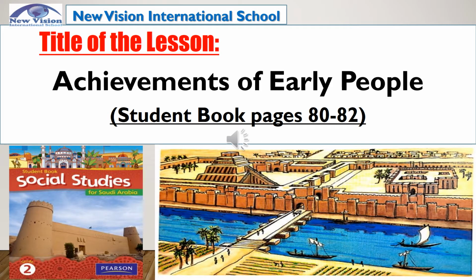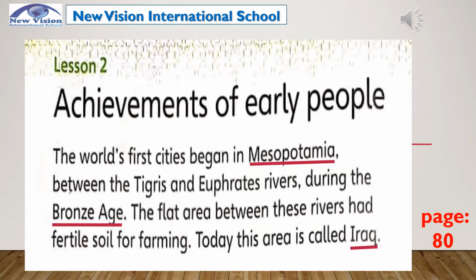Now, class, I want you to listen carefully as I discuss the achievements of early people. It's found on page 80 of your student book. Kindly grab your highlighter and highlight some important points. Achievements of early people. The world's first cities began in Mesopotamia between the Tigris and Euphrates rivers during the Bronze Age. The flat area between these rivers had fertile soil for farming. Today, this area is called Iraq.